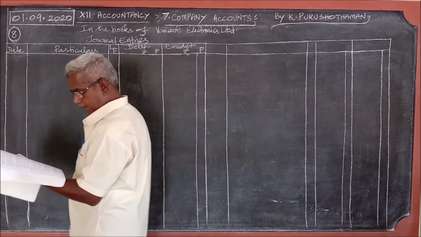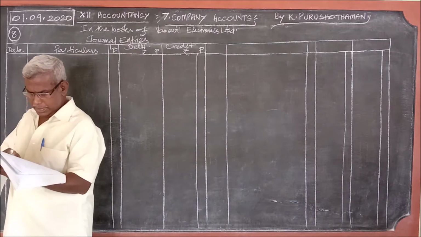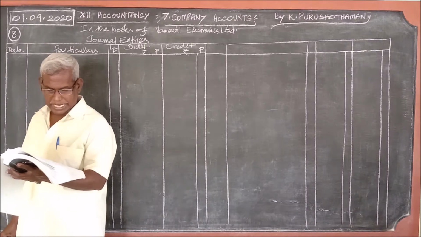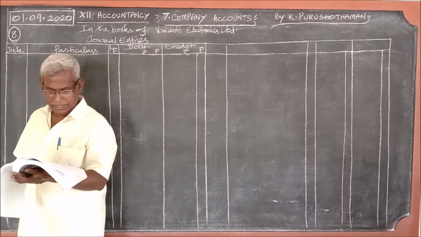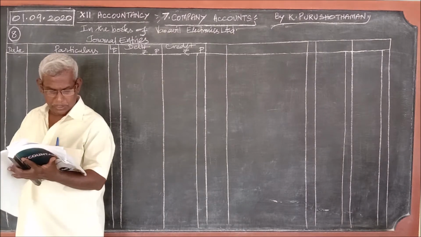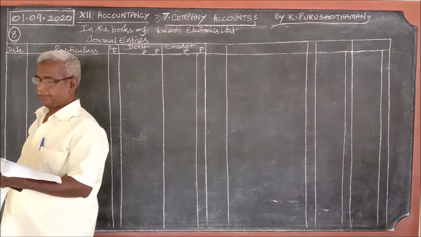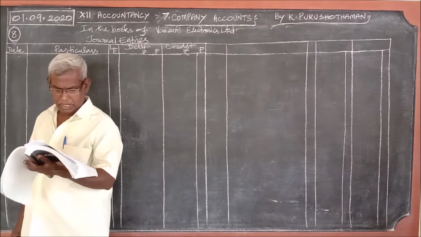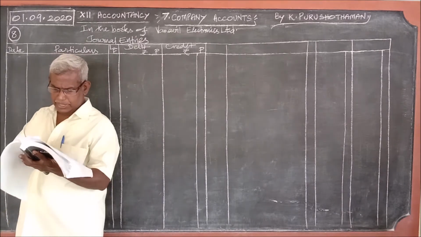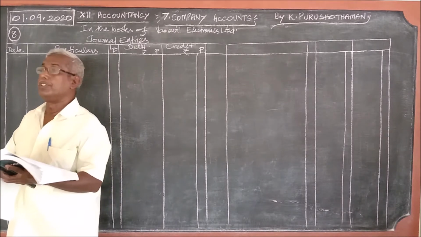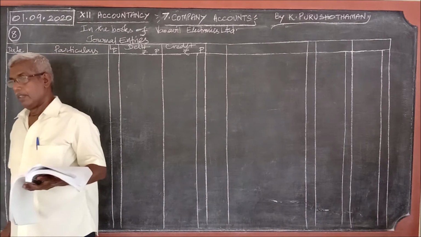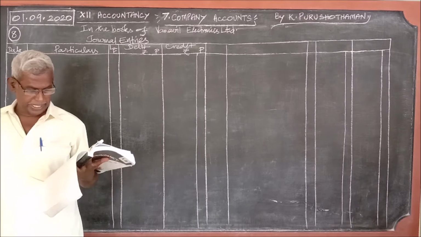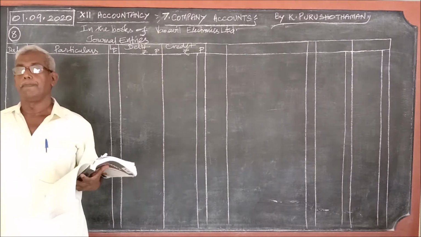So what is given there? Issued at par 10 rupees, 1000 shares at rupees 10. He paid 3 on application, 4 on allotment, but could not pay the first and final call of rupees 3.